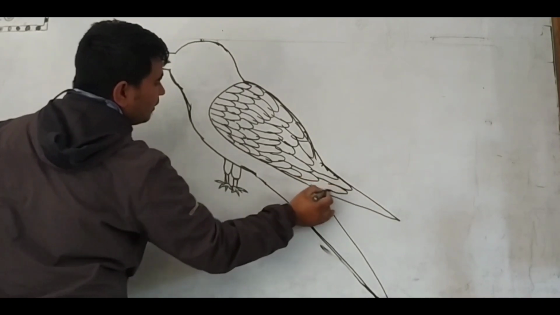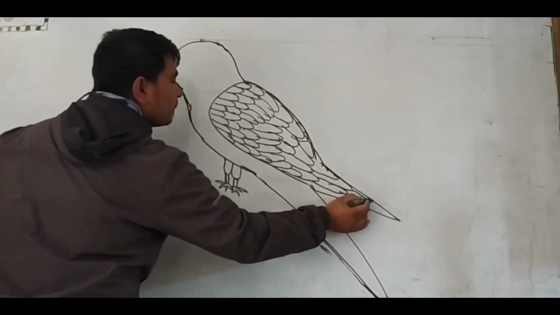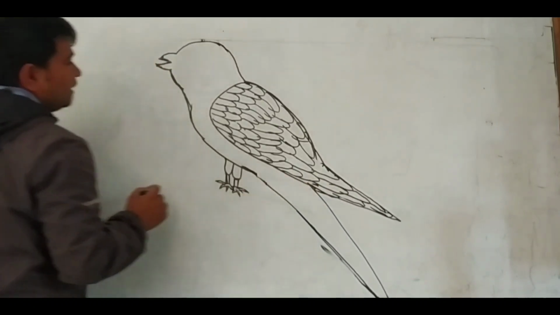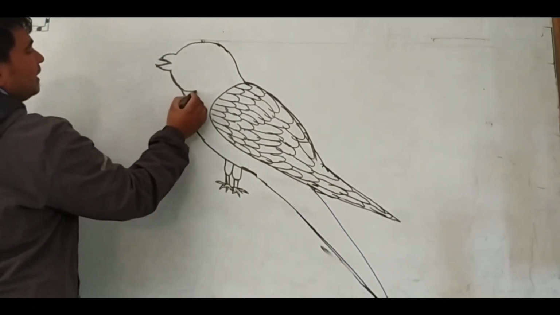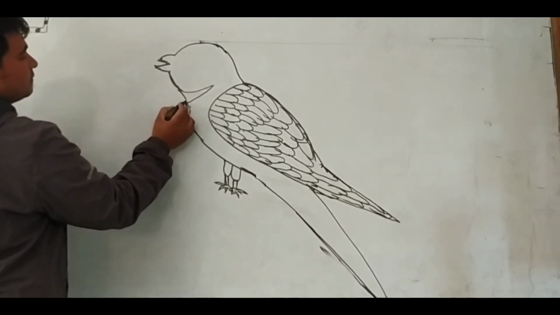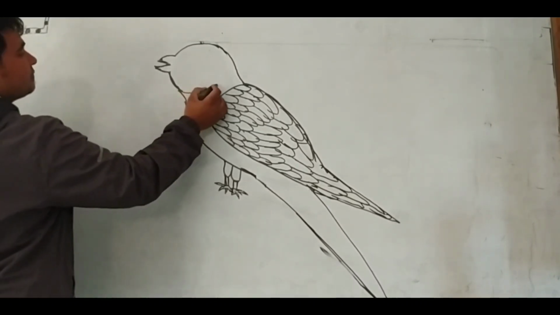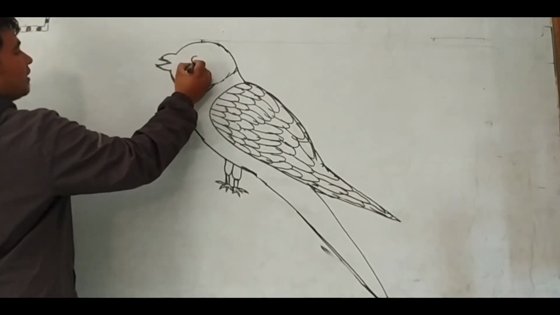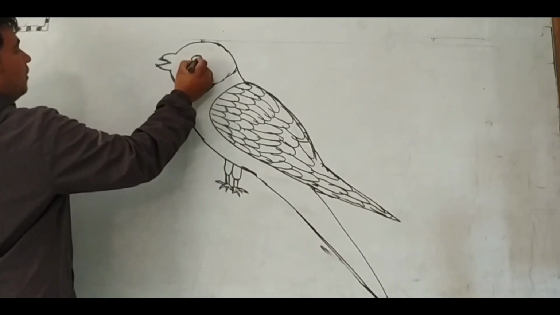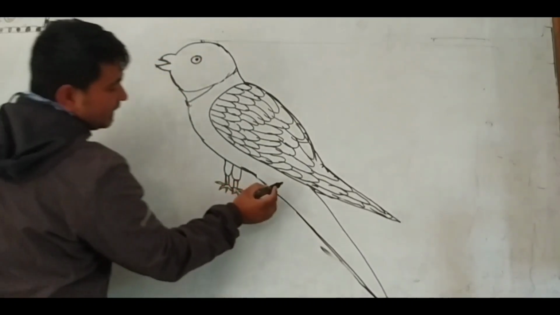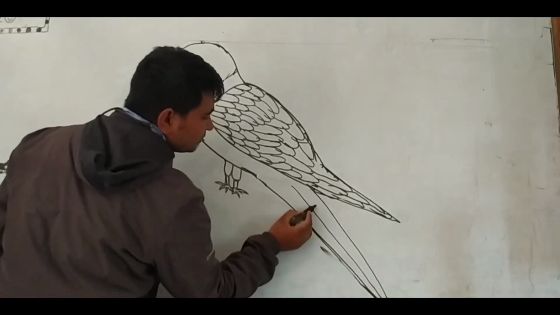After completing the feathers of the bird, we make a small circle in a circle. Then we make the eye.